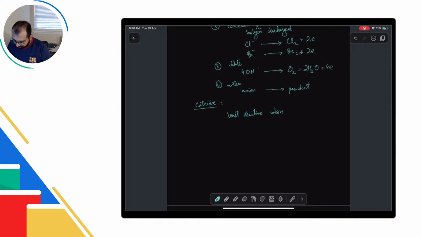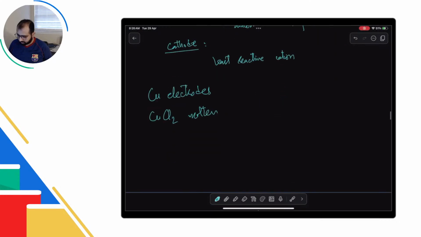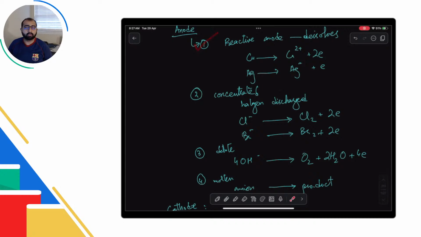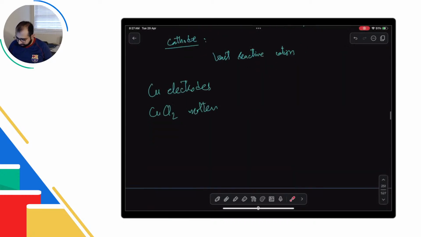हमारे पास है copper electrodes with copper chloride molten. बना के दो, क्या होगा? Molten है लेकिन reactive anode है, तो ये स्टेप होगा. Reactive anode, it doesn't matter क्या हो रहा है, पहले नंबर पे reactive anode है. So at the anode, copper will dissolve, make copper ions plus 2 electrons. At the cathode, आपके पास molten है, तो इसका मतलब है सिर्फ copper cations है, तो copper is the one that is gonna go and make copper metal by taking 2 electrons.